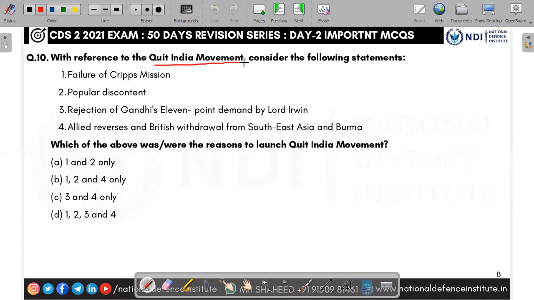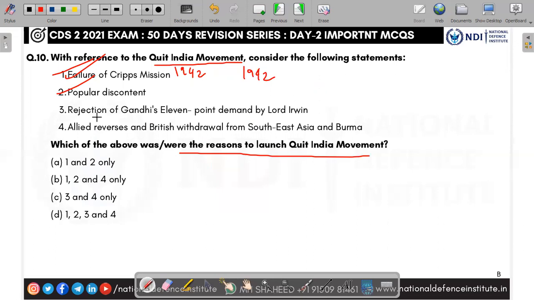With reference to the Quit India movement, consider the following statements. Yes, so Quit India movement started in 1942. Which was the reason to launch the Quit India movement? They are asking. The failure of Cripps mission. Yes, the Cripps proposal was not accepted. It came to India in 1942. Yes, first one is right. Popular discontent. Yes, the people started to hate the British government. They started to hate the British rule.